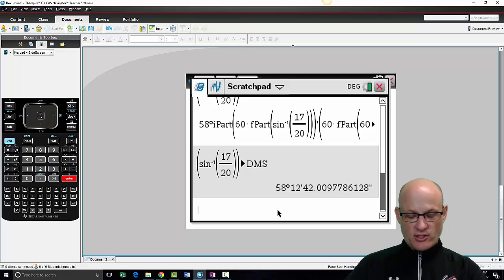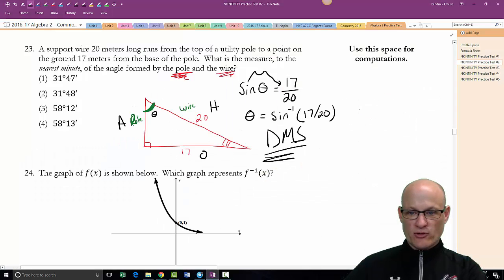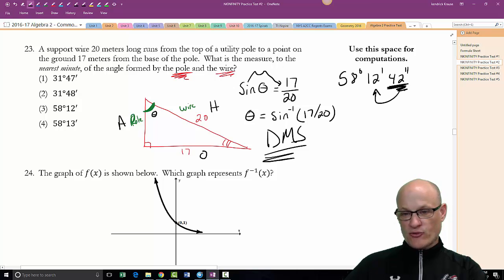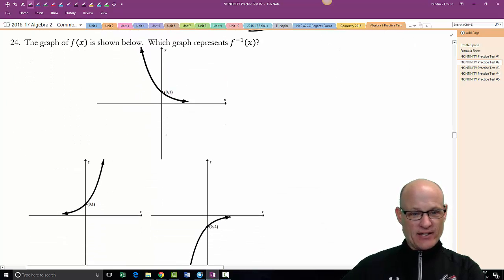There it is, 58 degrees, 12 minutes, 42 seconds. Now you would think 42 seconds, oh, we'll stay at 12. But remember, 30 seconds is the cutoff for rounding. So this is 58 degrees, 13 minutes, not 12 minutes.